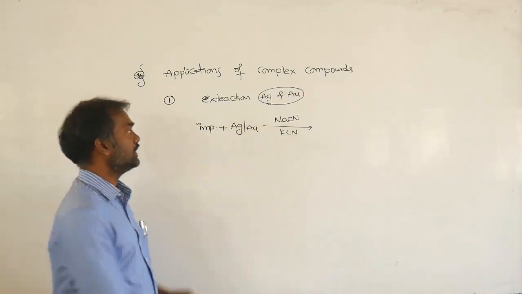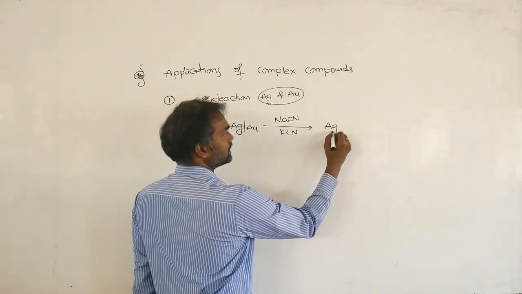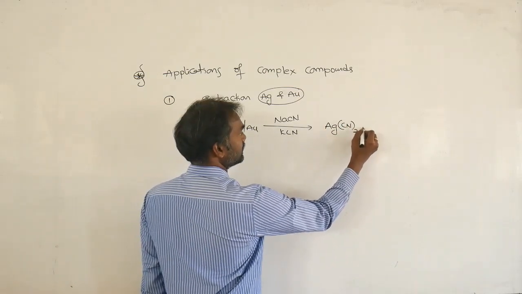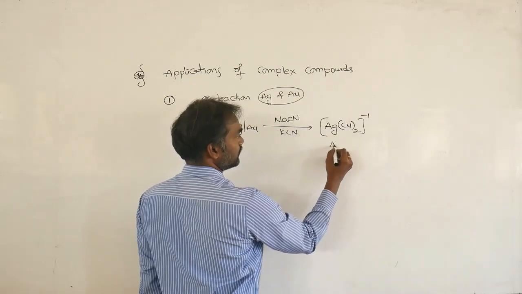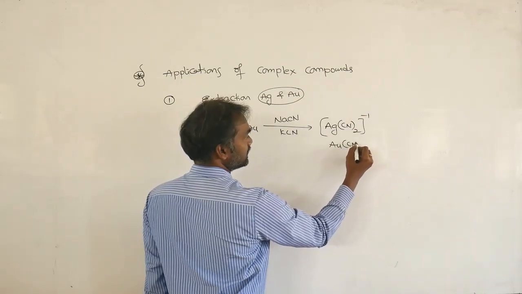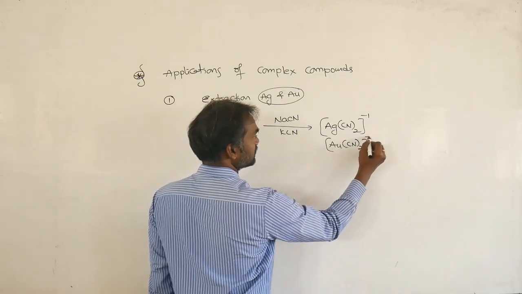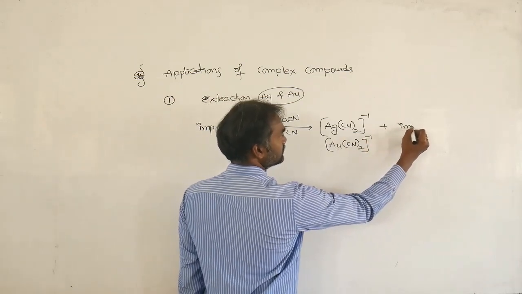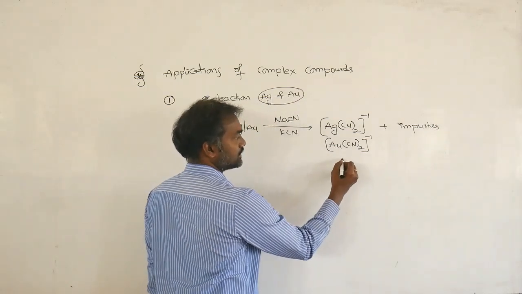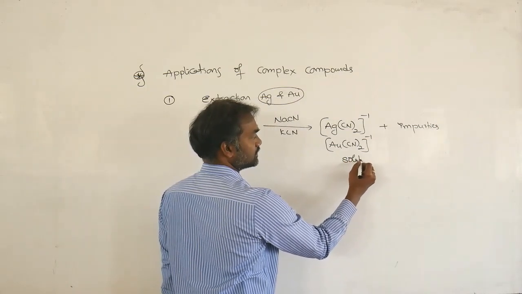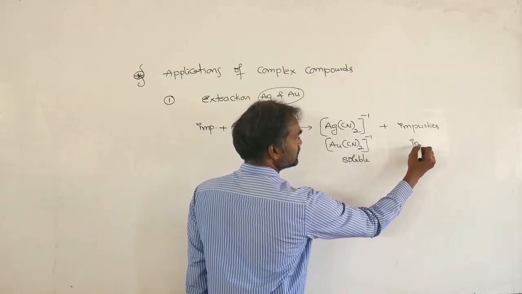So easily, Ag is surrounded with CN taken twice, [Ag(CN)2]-1, otherwise [Au(CN)2]-1, plus impurities. These complexes are soluble in the solvent, while the impurities are insoluble.